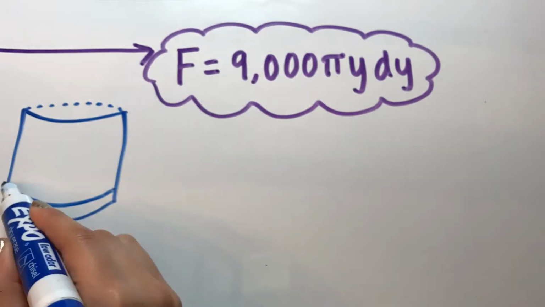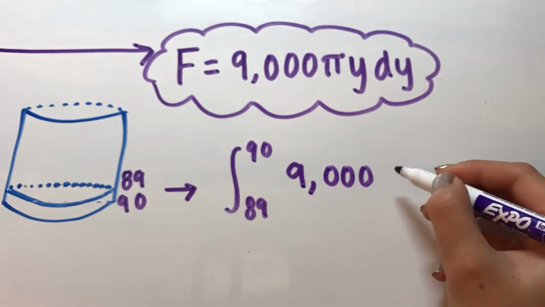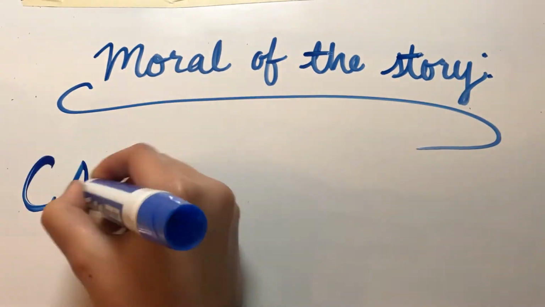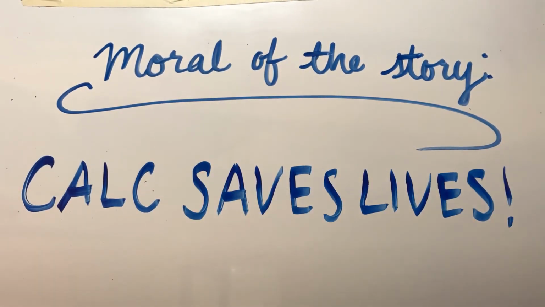Now all we need to do is take an integral of the equation we just found from 89 to 90, since we are doing the bottom foot band. We end up getting that a force of 2,530,553 pounds is exerted on the bottom foot band alone. It's no wonder the cylindrical tank couldn't hold up. Moral of the story is, do calculus before you do anything. It saves lives.